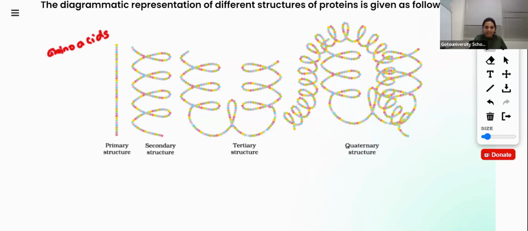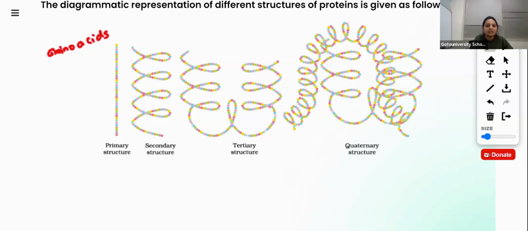It's a polymer, right? So these colored bead-like things are amino acids. As I told you, one protein chain may contain the same monomer, or different monomers. So these different colors mean they are made up of different types of monomers.